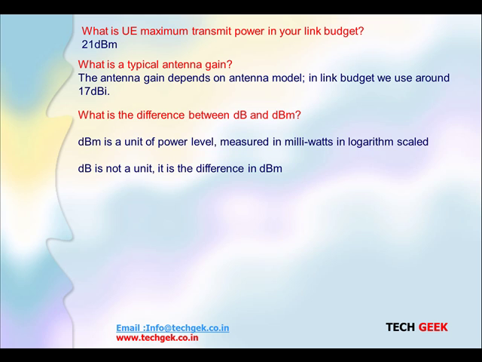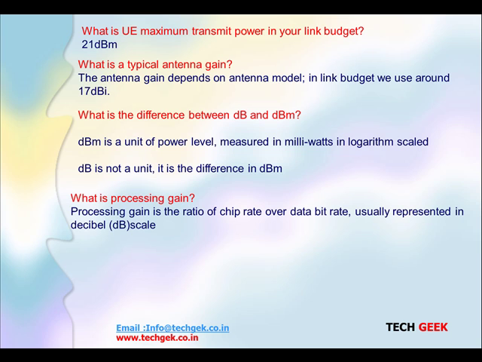What is the difference between dB and dBm? dBm is the unit of power level measured in milliwatts on a logarithmic scale. dB is not a unit, it's a difference in dBm. What is processing gain? Processing gain is the ratio of chip rate over the bit rate. It is usually represented on a dB scale, and we have discussed processing gain in the sessions also.